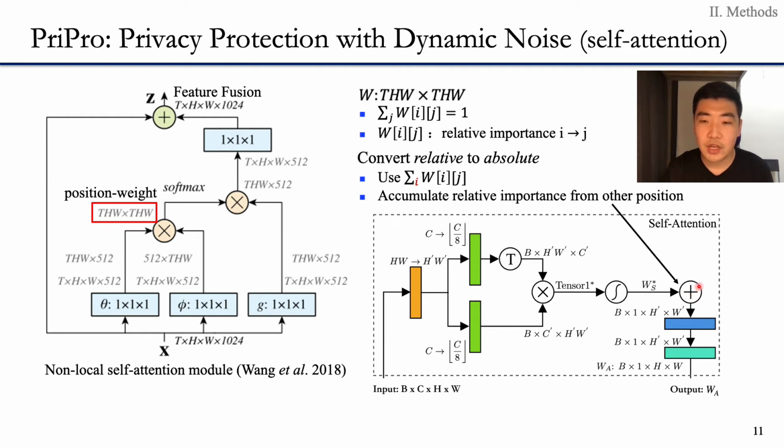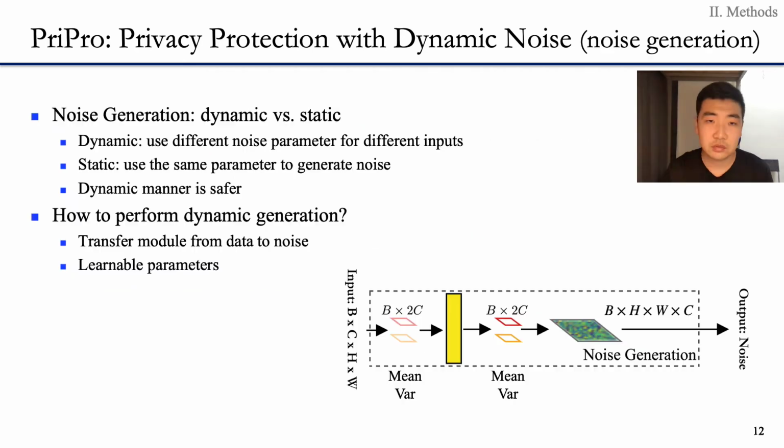Specifically, we add more noise to less important positions, and less noise to important positions, to protect privacy while keeping the information relative to the user task. However, adding weighted noise sometimes is not enough. For the dynamic noise here, the mean and variance parameters for noise injection are based on the input image rather than model training.